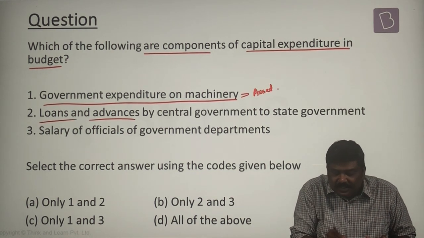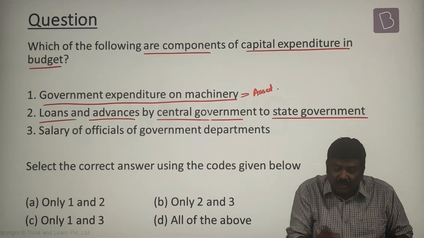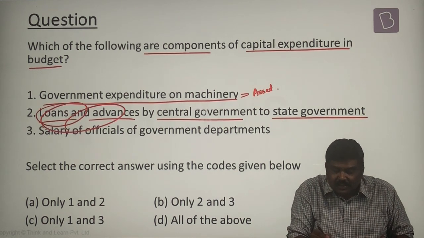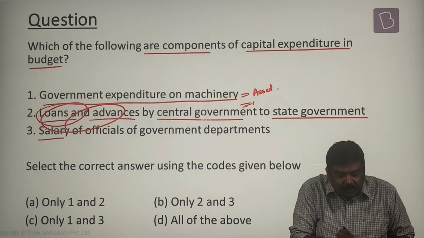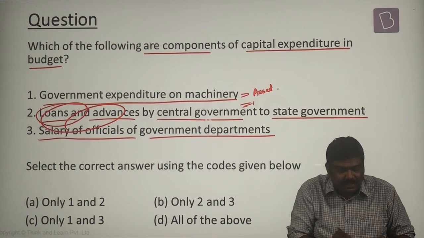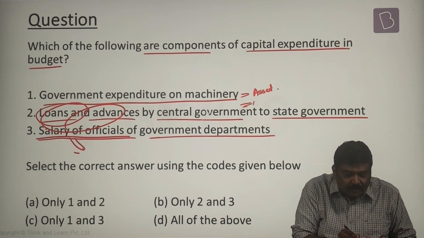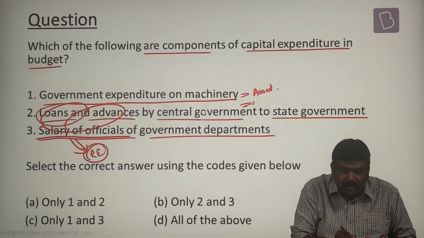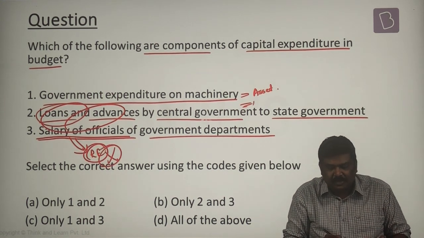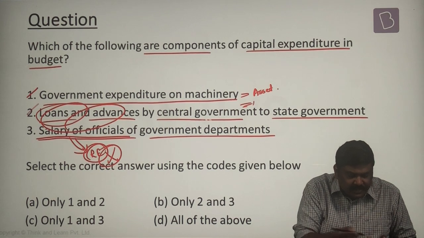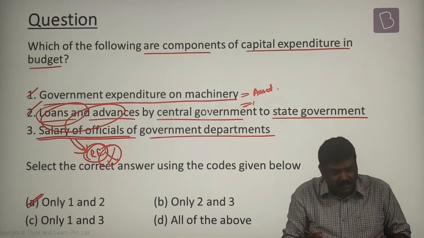Loans and advances by the central government to the state government, again a loan is an asset, so yes. Salary of officials of the government departments, this is salary. Salary is a part of the revenue expenditure, not capital expenditure. So the first point is correct, the second point is correct. Right option will be option A.